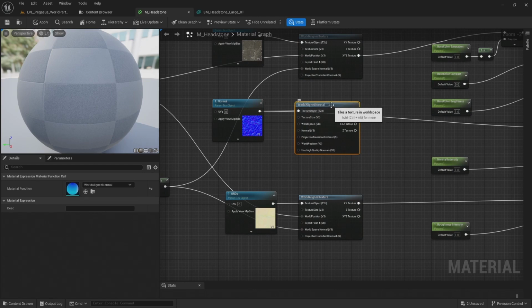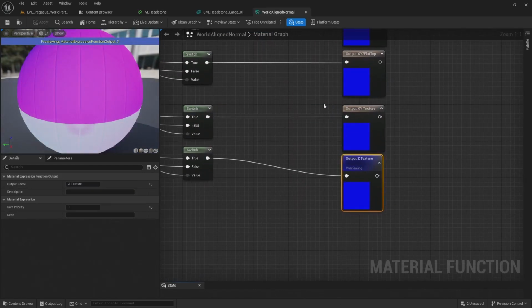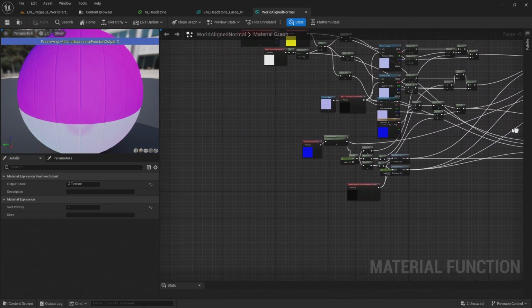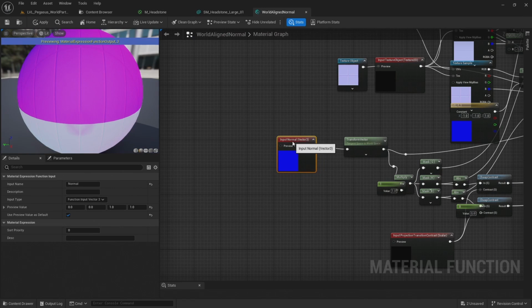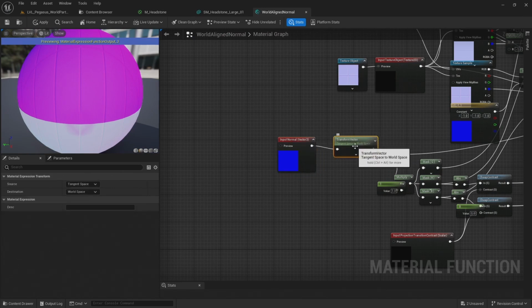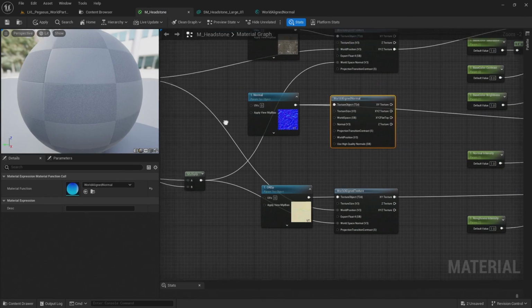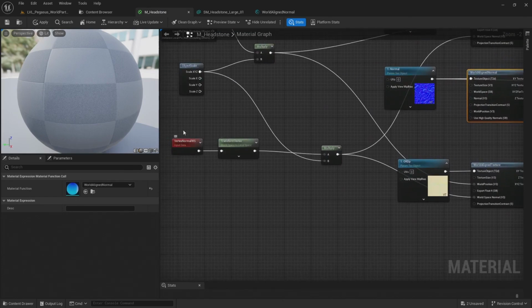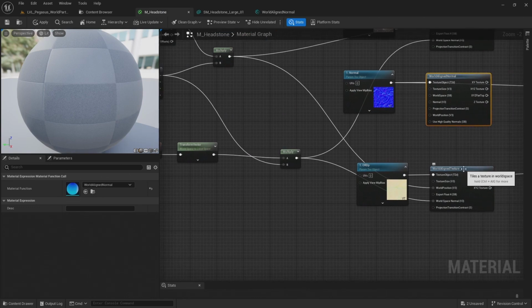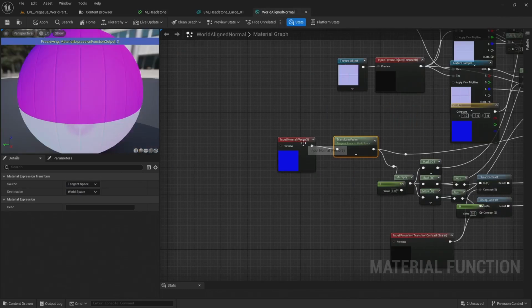But I'm going to need to make a change to this function. If I open up this function by double clicking on it, I can come all the way over to where we're inputting the normal. You can see here is a transform vector, much like we're using here to transform the vertex normal from world space to local space. If I was to then plug this into the normal vector on the world align normal, it's then being converted back to world space, which I don't want. So I'm just going to bypass that transform.